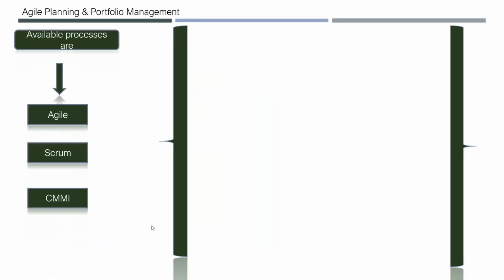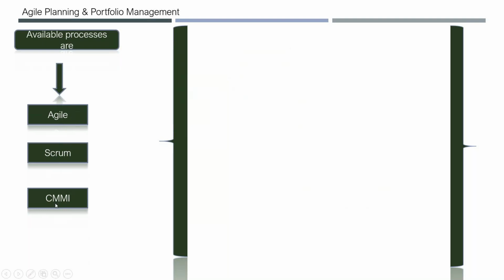When you create a project, I selected the Scrum methodology template. But you have other templates as well, Agile and CMMI. But guys, you might remember, if you go back 5-6 years, every company used to highlight their status. We are CMMI level 1, CMMI level 2, CMMI level 5. Level 5 is the highest maturity company, right? So CMMI is the standard for any company in terms of processes.